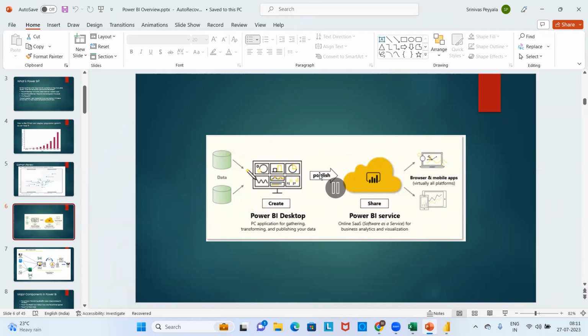So, assuming you have created your report, do you keep the reports with you or publish them somewhere? Where do we store our reports? We publish our reports to a cloud environment. This will be covered in the next half of the portion.